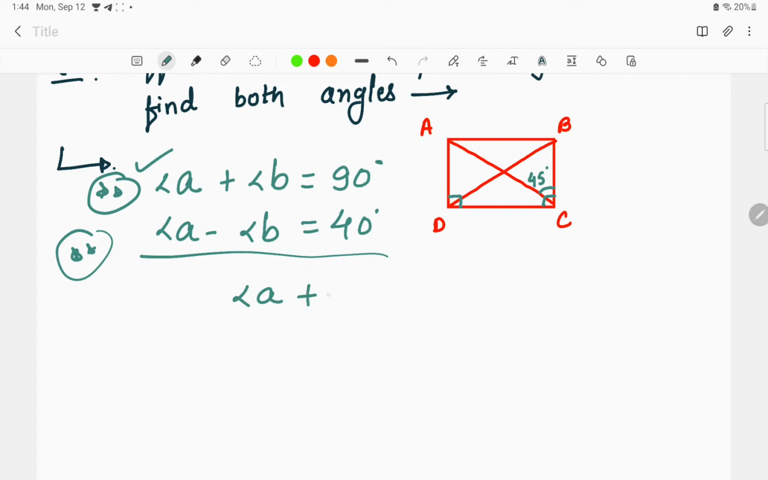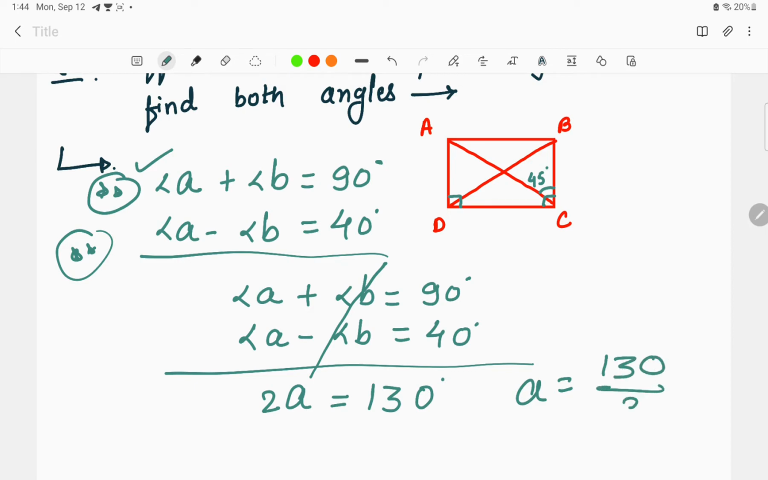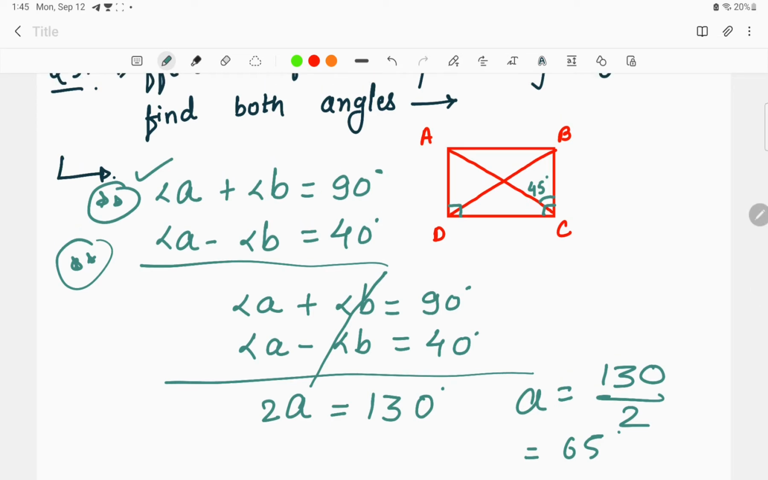Now as we know, as per the given data in the question plus the fact we know about the complementary angle, we can solve the question. We can directly cancel angle B and angle B over here, because one is in the plus form and another one is in the minus form. So here 2A is equal to 130 degree, and A is equal to 130 divided by 2, that is 65 degree. So here angle A is equal to 65 degree, right? This is how we find the angle over here.